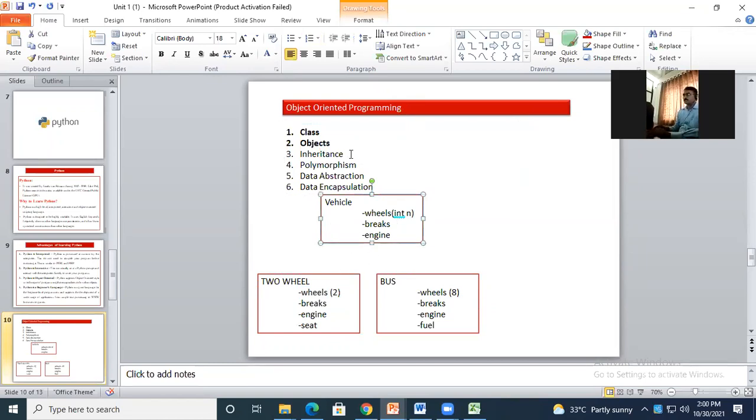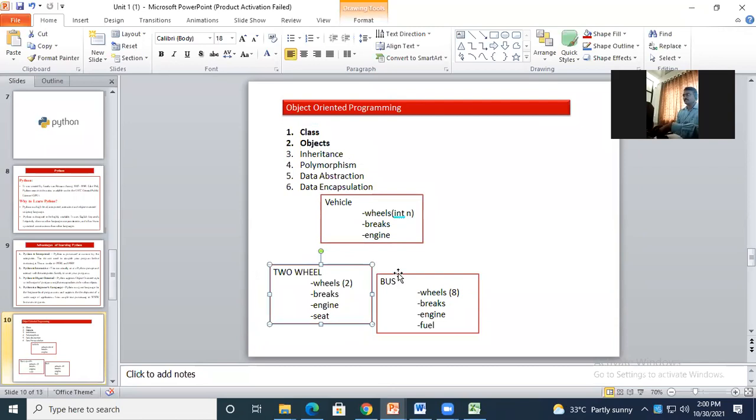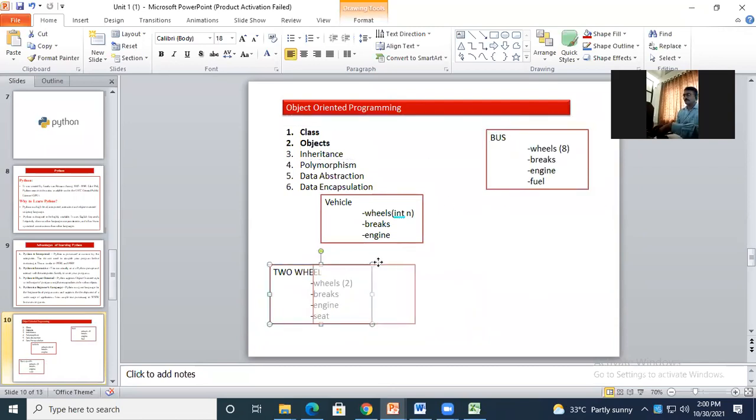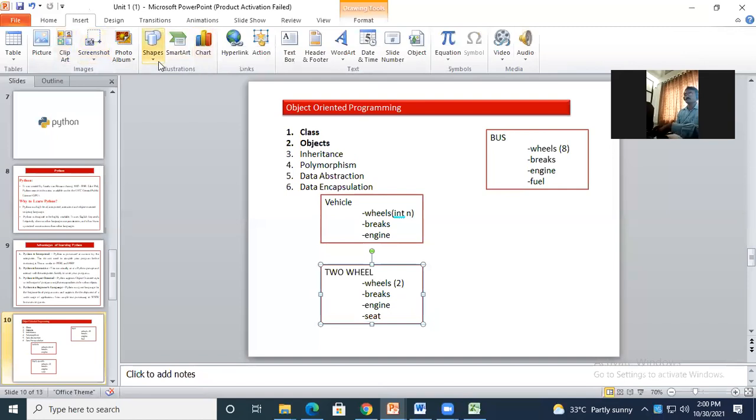मग आता याच्यामध्ये पण there are different types in inheritance. If I'm having directly this way, okay, now forget about this bus. If I have only vehicle and two-wheeler, that means this is a simple inheritance. ह्याला काय म्हणतो आपण, simple inheritance. This is a parent class, this is a child class.